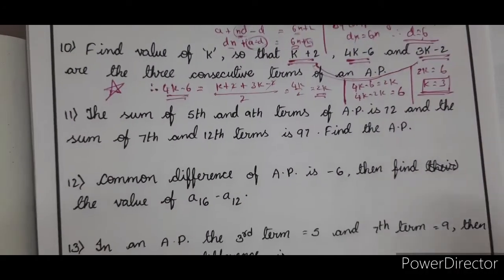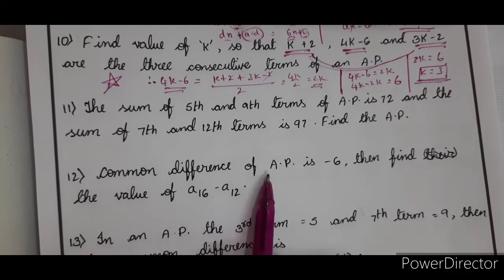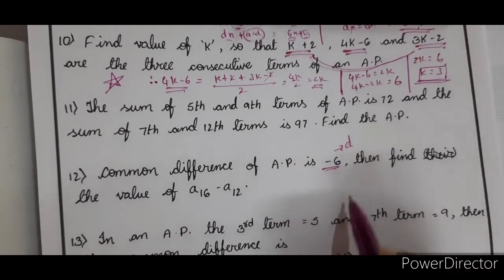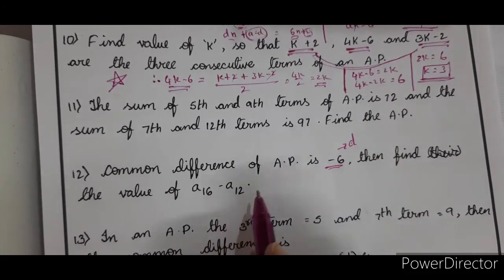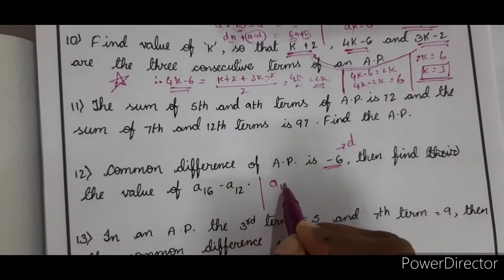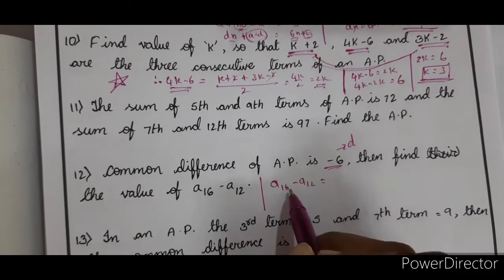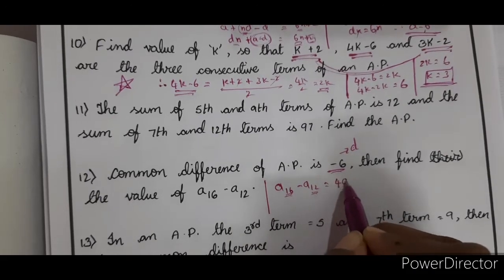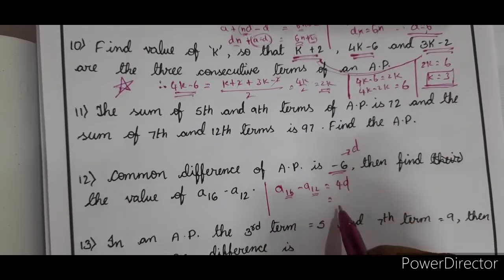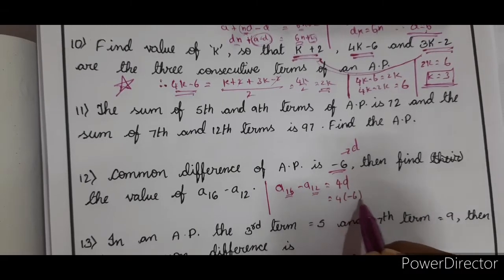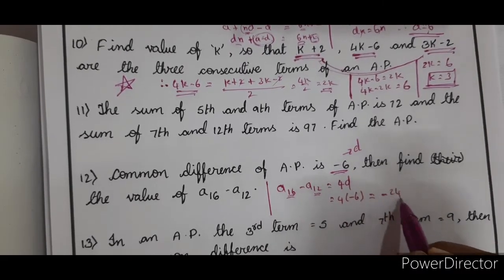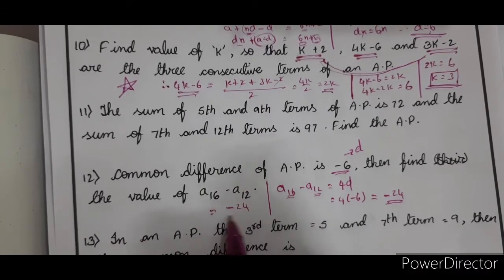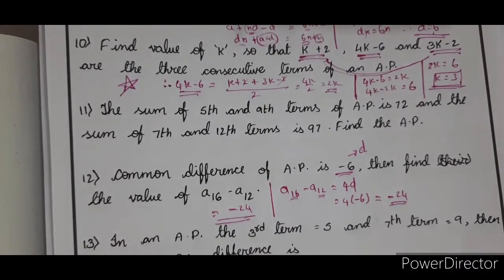Now let's see the next one. Common difference of the AP is minus 6. So what is minus 6? This is D. Then find the value of A16 minus A12. You have the concept, is it not? A16 minus A12, you have to find the difference between these. 16 minus 12 is 4, so it is 4D. But what is D? Minus 6. 4 into minus 6 is minus 24. So therefore, the value of A16 minus A12 is minus 24. Okay?